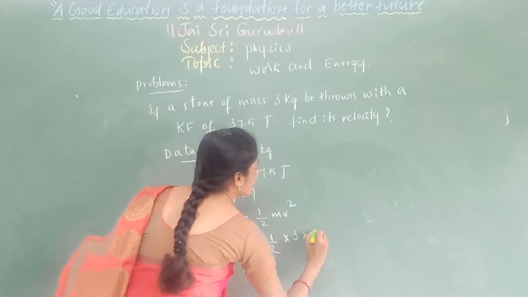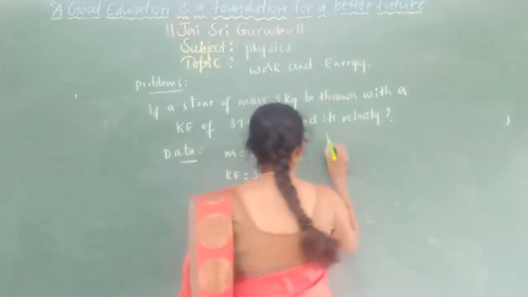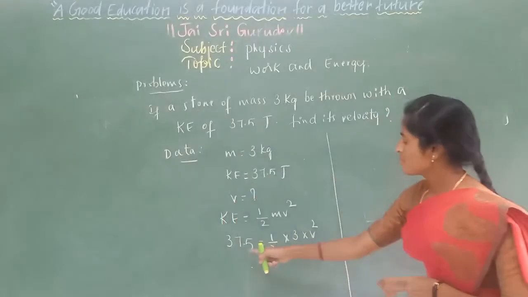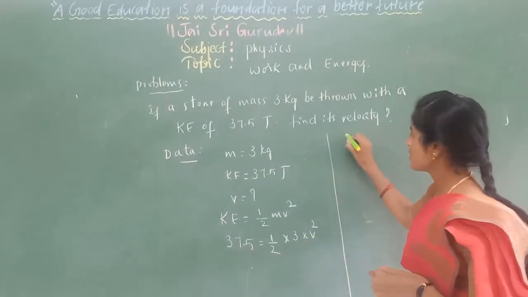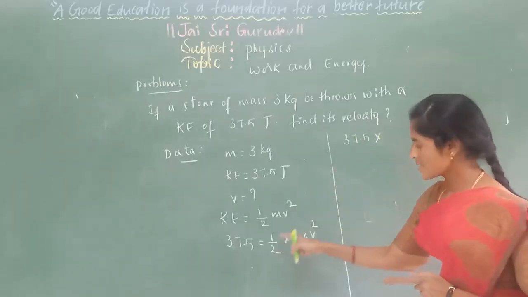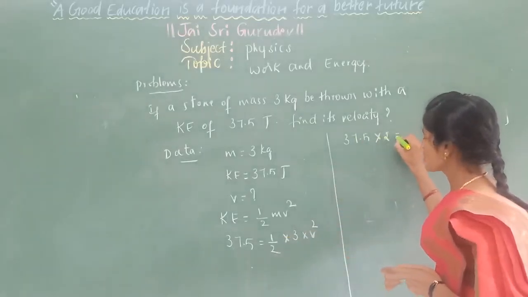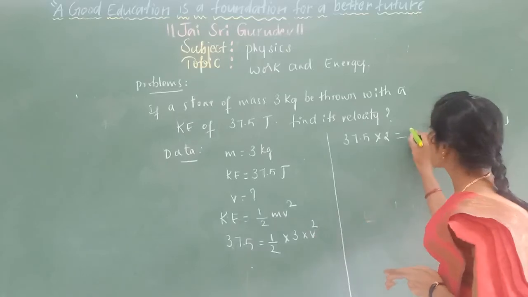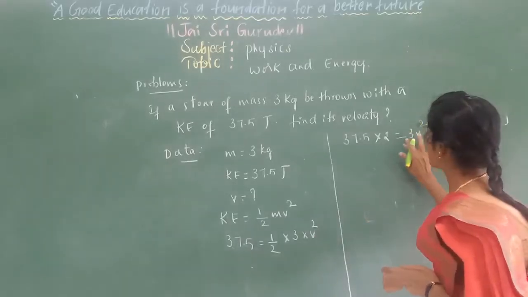We need to calculate v. Go on with simplification, cross multiply this. 37.5 into 2 equals 3 into v square.